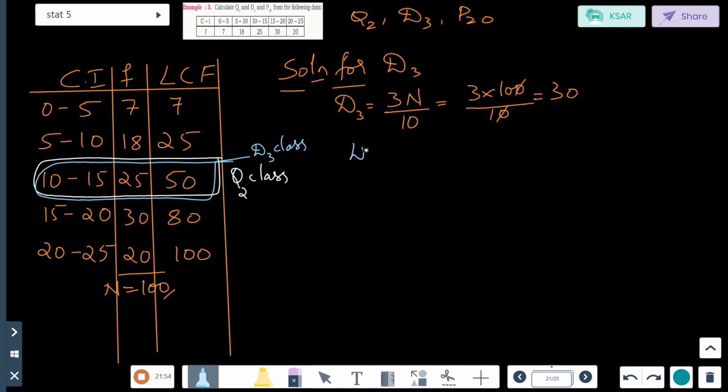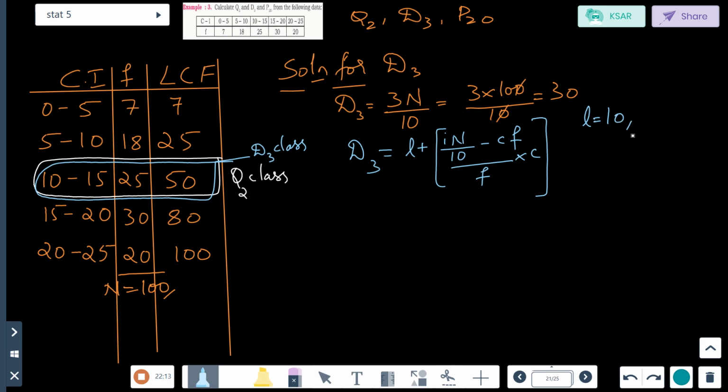Now D3 class. What is the formula to find out D3? L plus 3n by 10 minus CF divided by F into C. For this class, again L is how much? L is equal to 10 only. CF will be how much again?